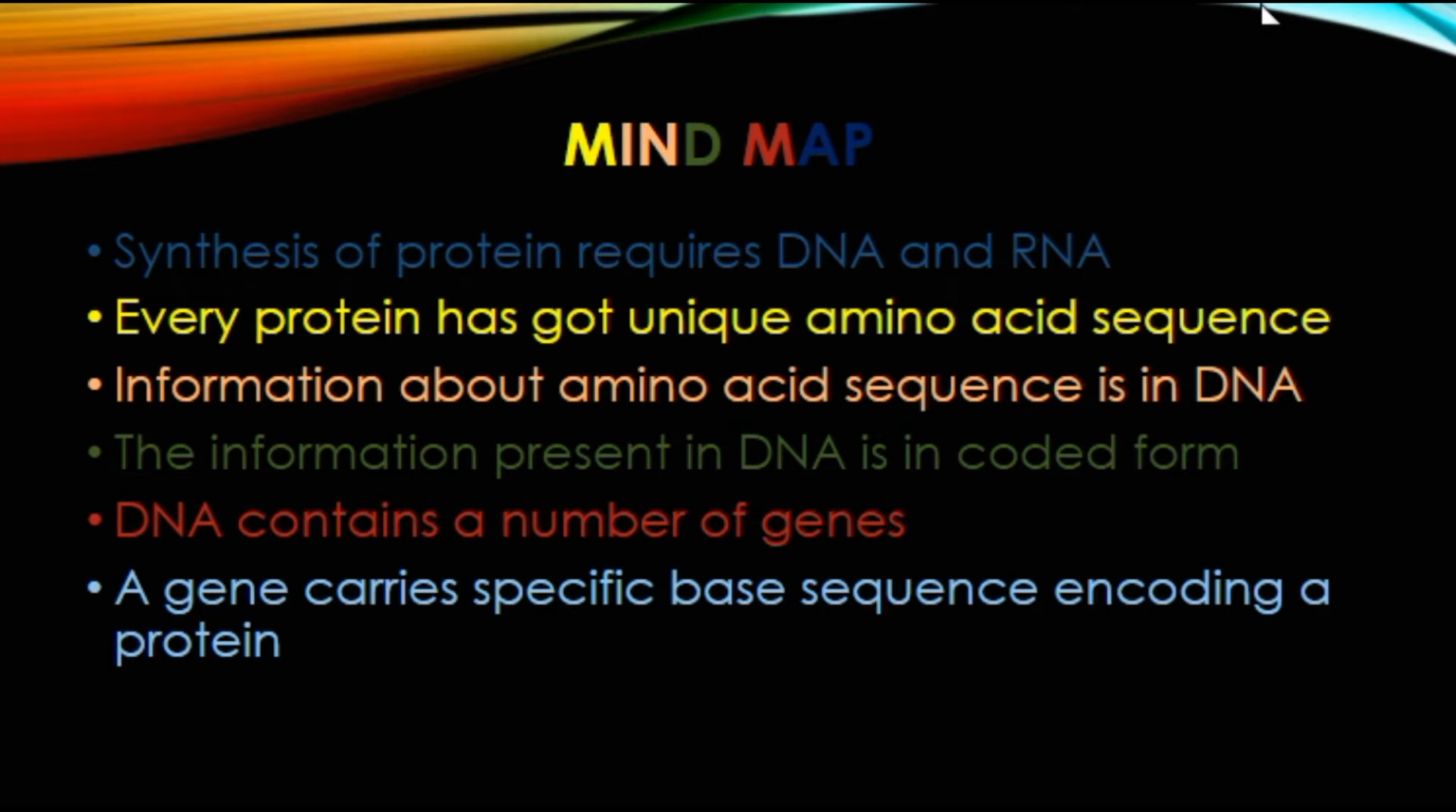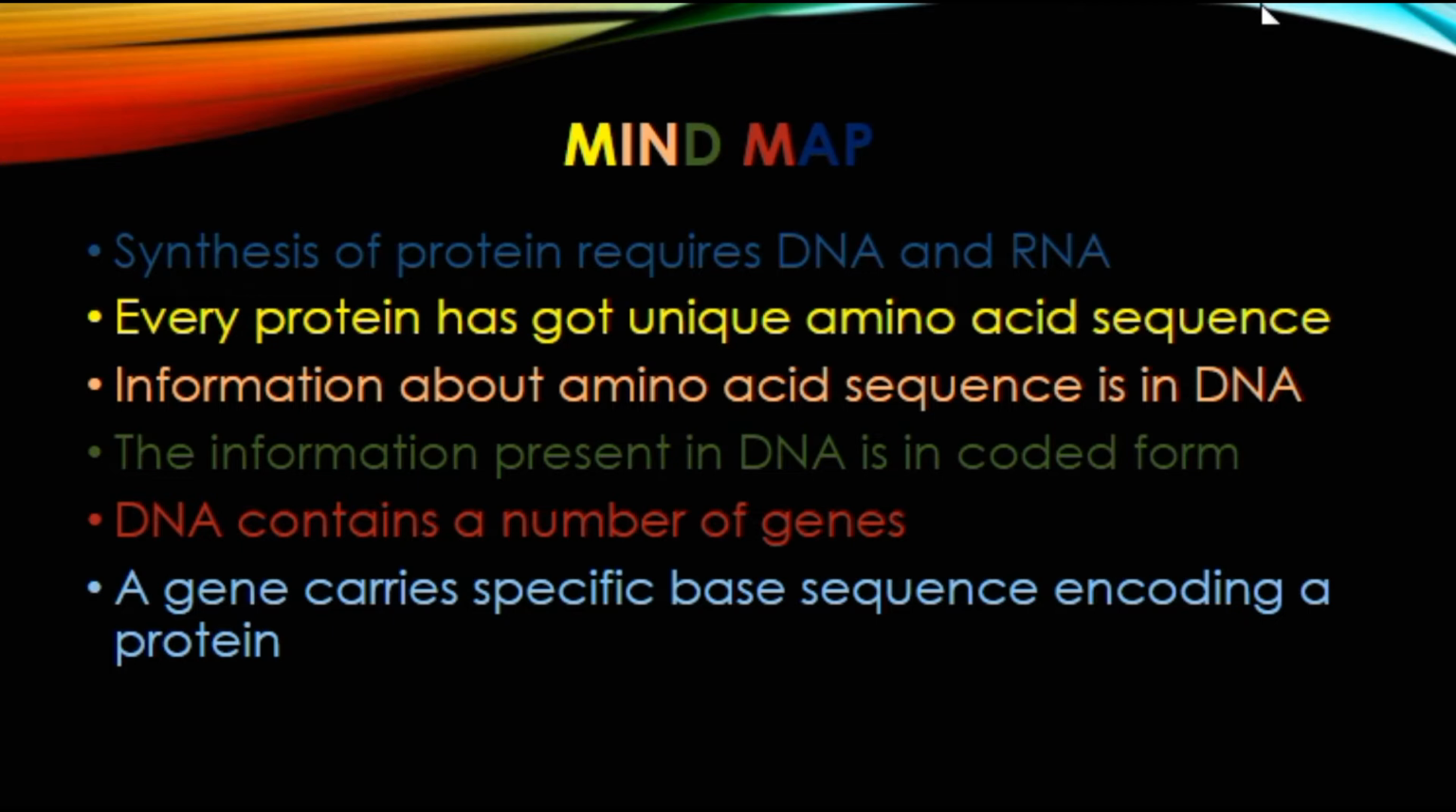And the second point, every protein has a unique amino acid sequence. When the amino acid sequence is unique, then obviously the protein has to be specific. Information about amino acids is in DNA. The information present in DNA is in coded form. DNA contains a number of genes. What is a gene? A gene is a unit of heredity. A gene carries a specific base sequence encoding a protein.